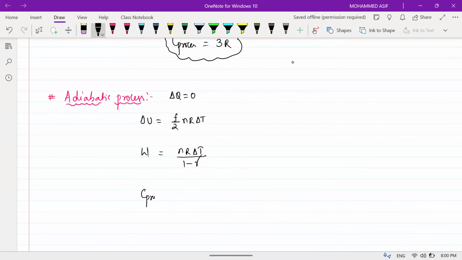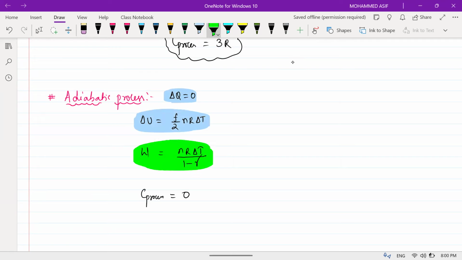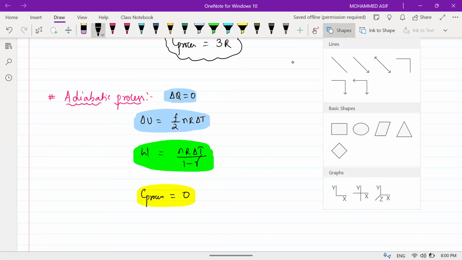And C for the process is also 0. Am I clear? Adiabatic process: delta Q is 0, internal energy is F by 2 NR delta T, work done is NR delta T divided by 1 minus gamma, and C of the process is 0.